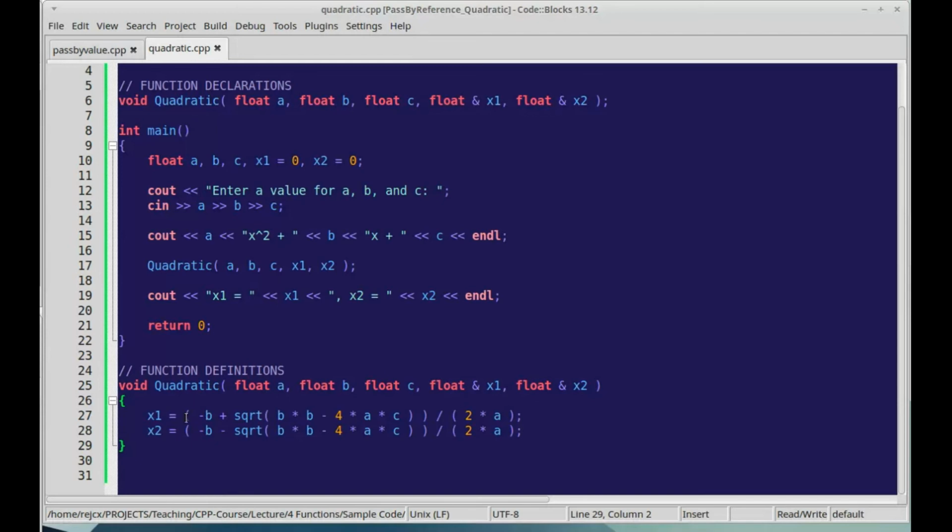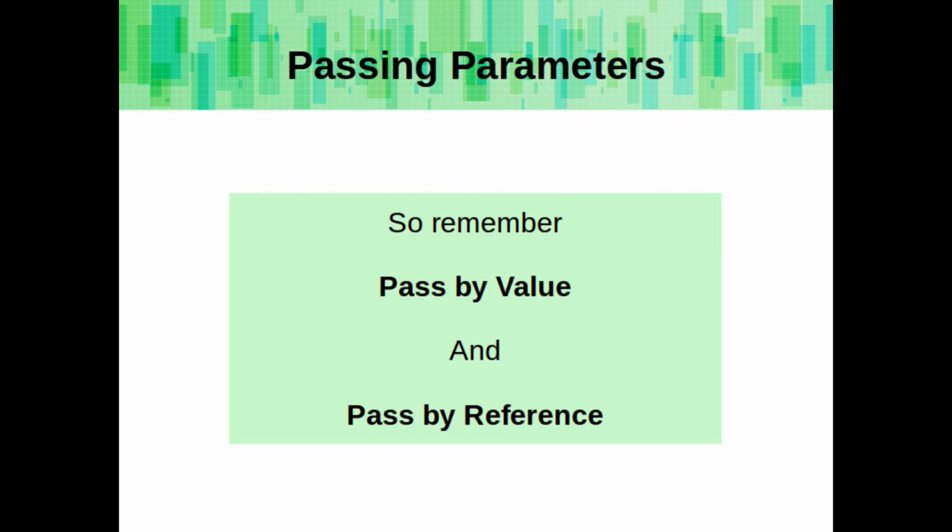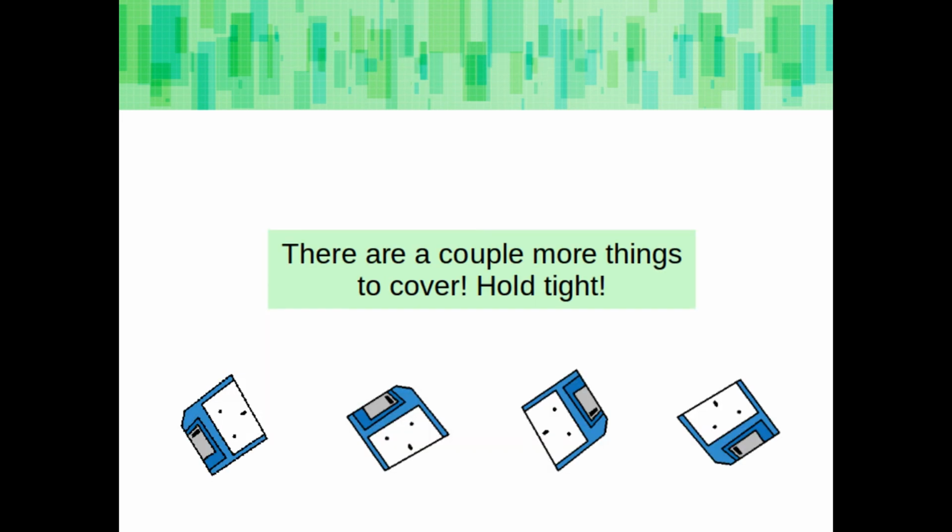So that's how we would return multiple values from a function. We just completely ignore the return statement. We don't need that here. We use pass by reference variables instead. So remember the terms pass by value and pass by reference. They're pretty important. Alright, I'm sorry this lecture has gone on so long, but this is all very important stuff, so let's cover a couple more things and then we'll be done.